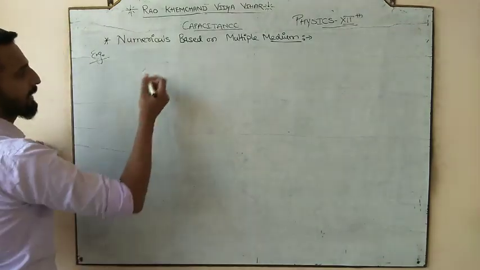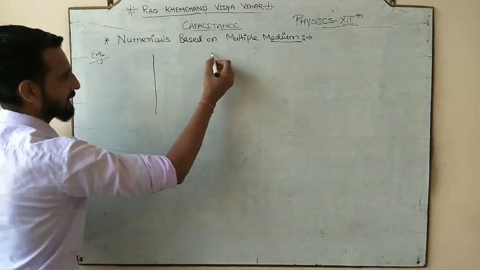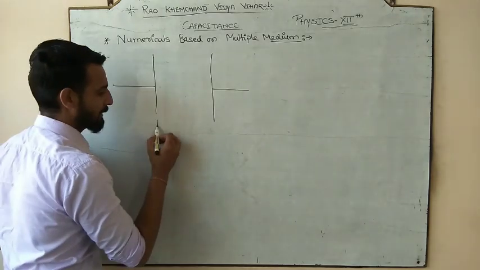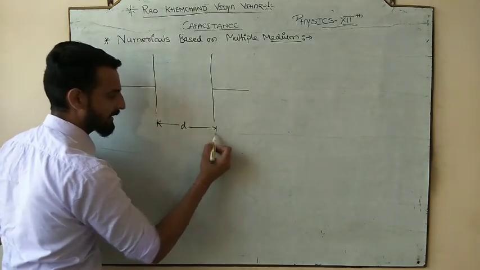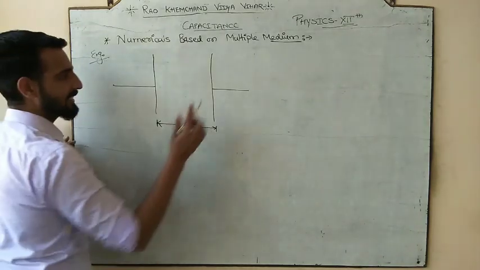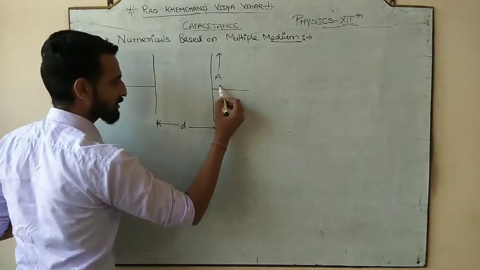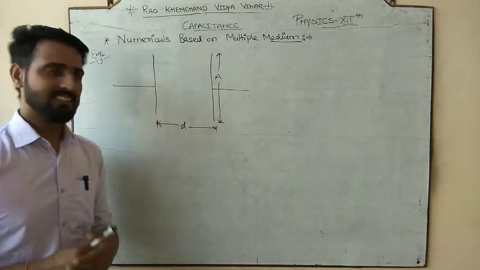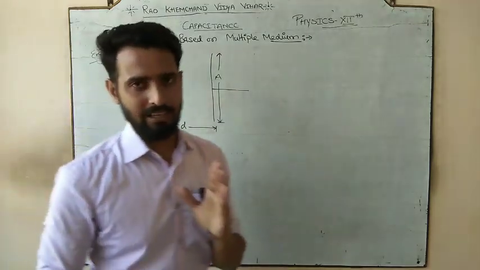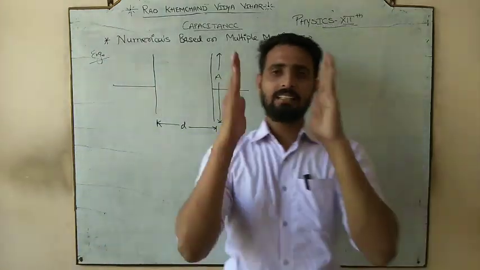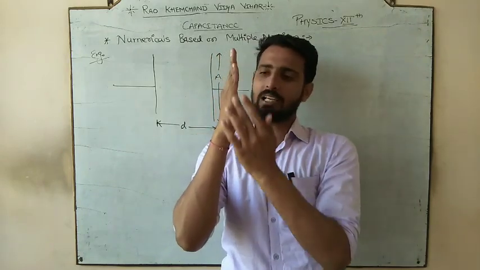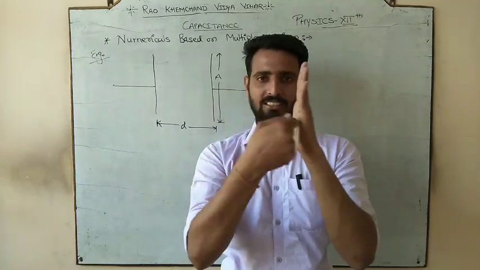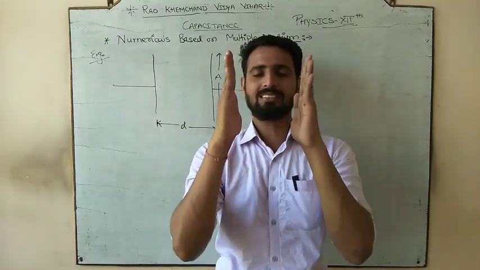So the first example that I want to discuss, the teacher says we have a parallel plate capacitor, having separation between plates D and having cross section area A. So what is the separation between the plates? It is D, and the area of the plate. Okay, these are the two plates. They look like a simple line, but exactly they are the plates. So this horizontal distance between the plates is the small d.